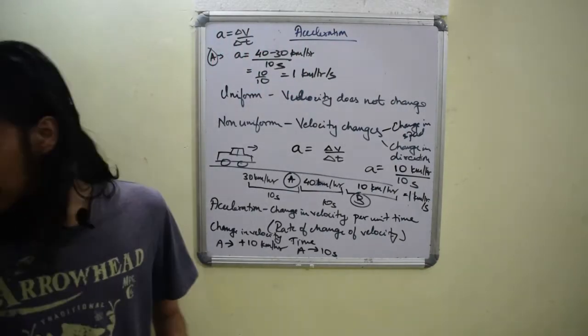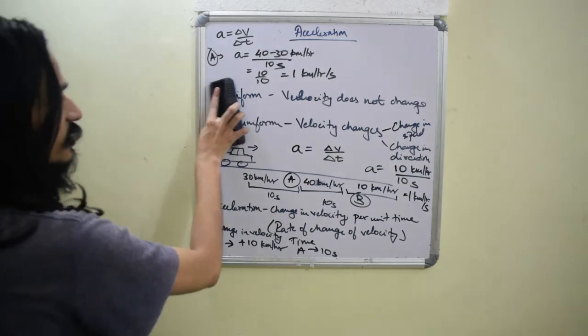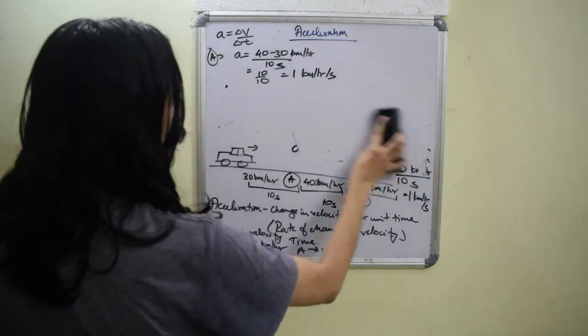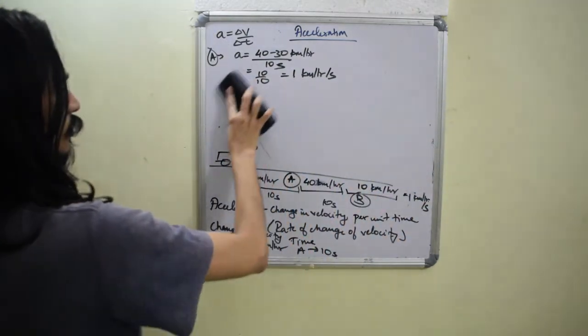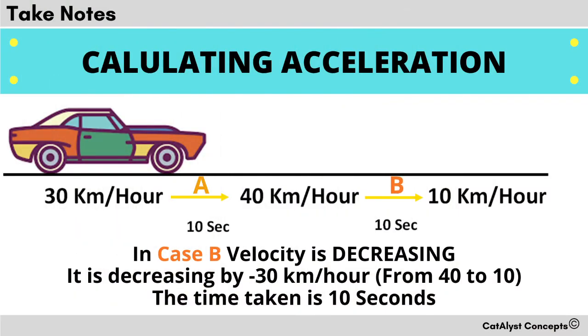Now for the second case, I am going to erase some more. We also saw a case where the speed is dropping, from 40 to 10.